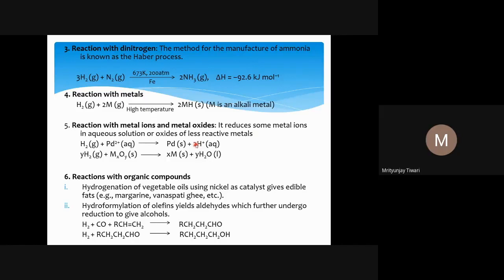And there are many metals which are more reactive than hydrogen, so hydrogen cannot replace them. Hydrogen cannot reduce them, because they are very highly active and they are more electropositive than hydrogen itself.